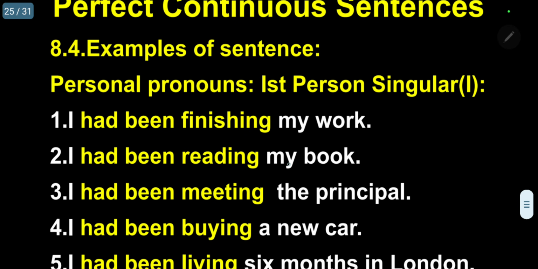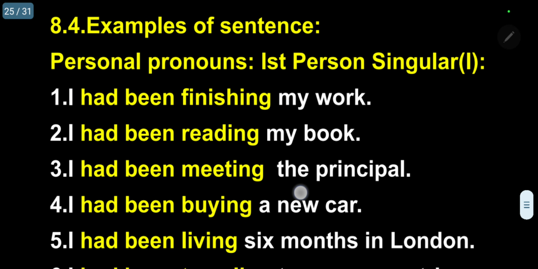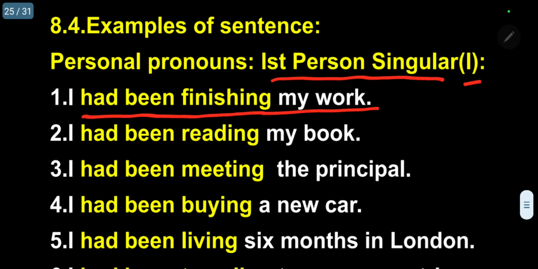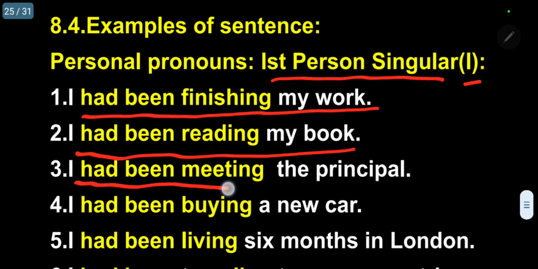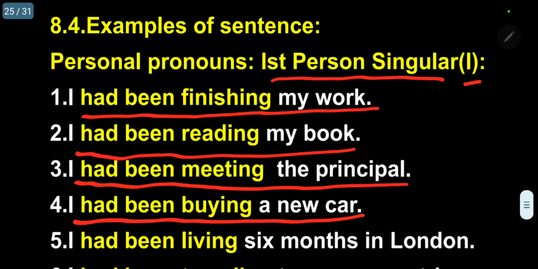Now, I will go for examples of personal pronoun, first person singular, I. I am giving now 5 sentences. I had been finishing my work. I had been reading my book. I had been meeting the principal. I had been buying a new car.